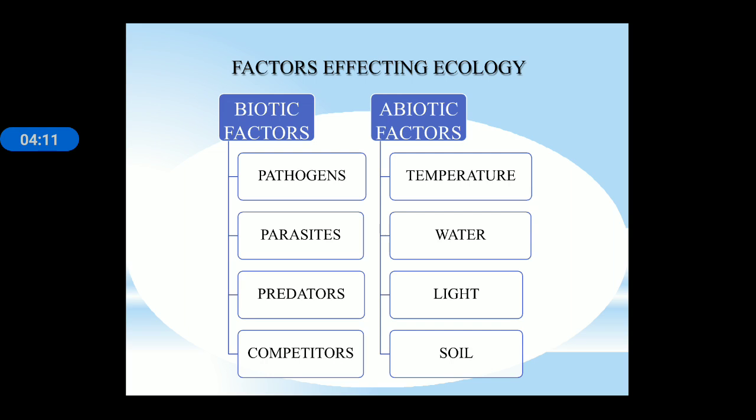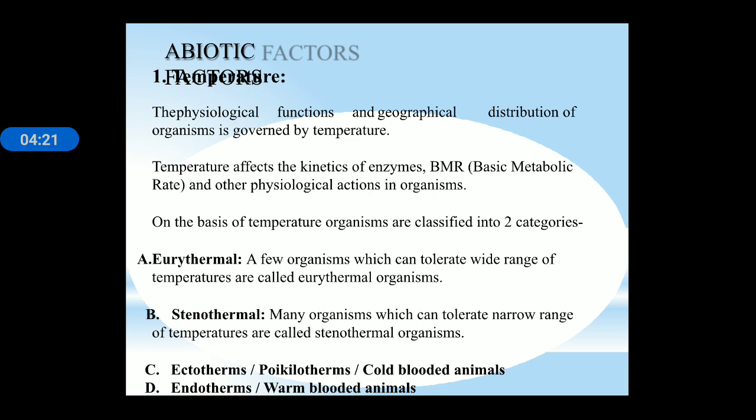There are two main factors that affect ecology: biotic factor and abiotic factor. Biotic factor has pathogens, parasites, predators and competitors, and abiotic factor contains temperature, water, light and soil. Now, first we start with abiotic factor. First one is temperature. Temperature for a particular area may vary according to season, and temperature affects the enzyme activity or affects the BMR, that is basal metabolic rate, and other physiological actions are also regulated by temperature.